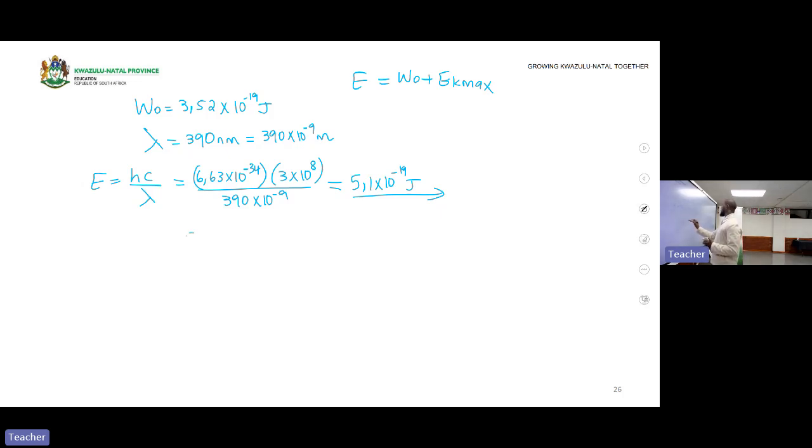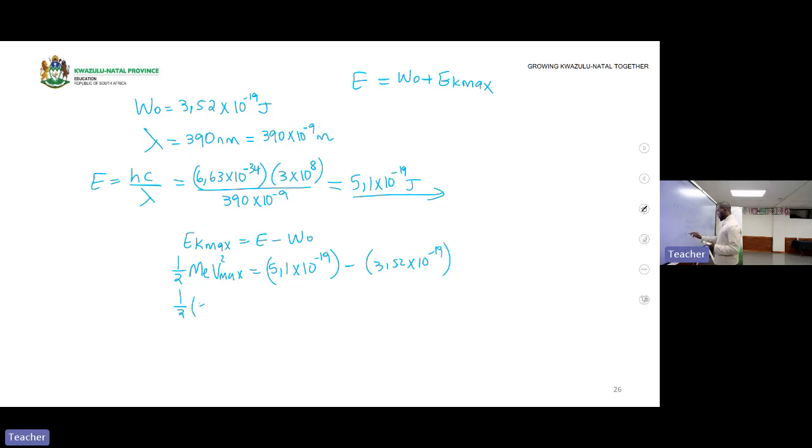So what do we do? EKmax is equal to energy minus work function. Half the mass of an electron times V squared max is equal to 5,1 times 10 minus 19, put your parentheses, minus 3,52 times 10 minus 19.